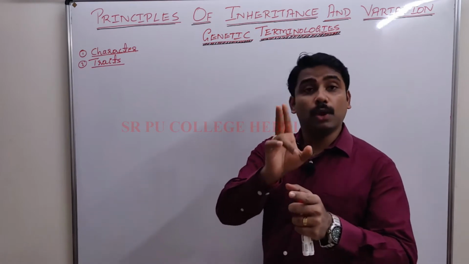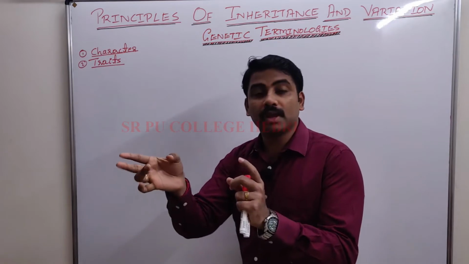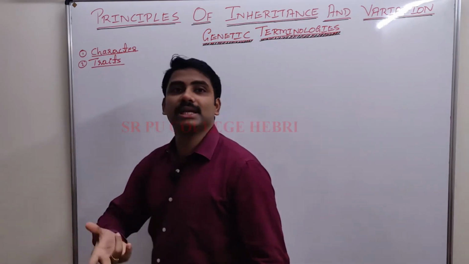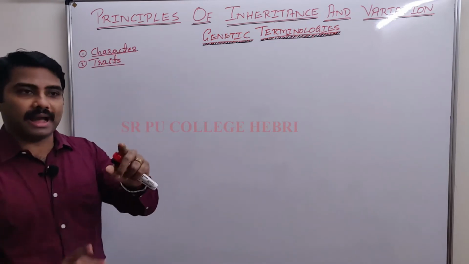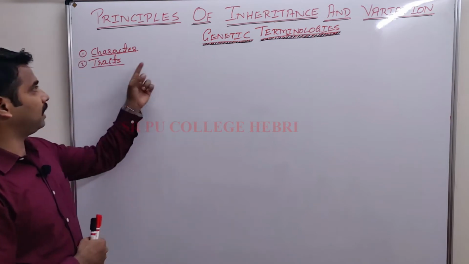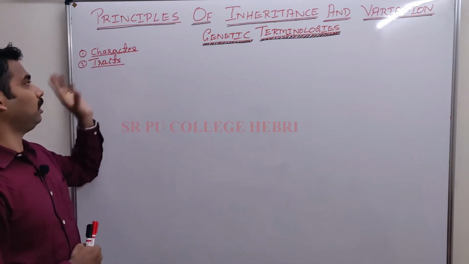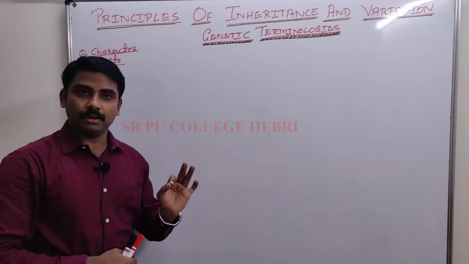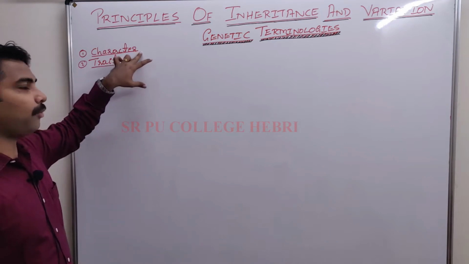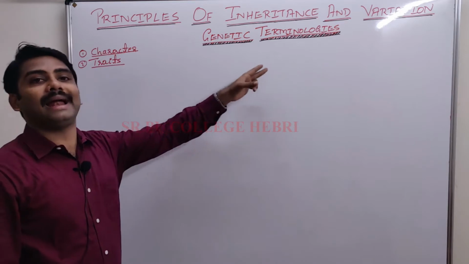When you distinguish a character into 2, those 2 distinguishing features are called traits. Hope you have written the definition. Distinguishing feature of a character is called trait. Example, tall and dwarf. You have already mentioned the example for character is height. Example for trait is tall and dwarf.